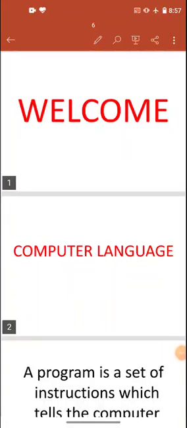Hello, welcome everyone. Today we are going to revise chapter number 1, that is computer language.